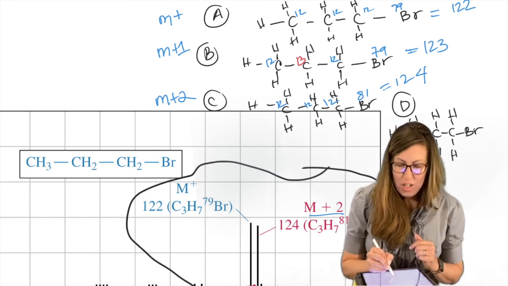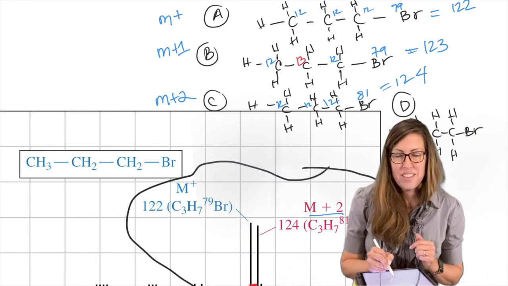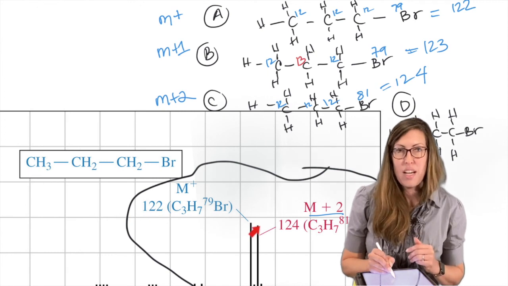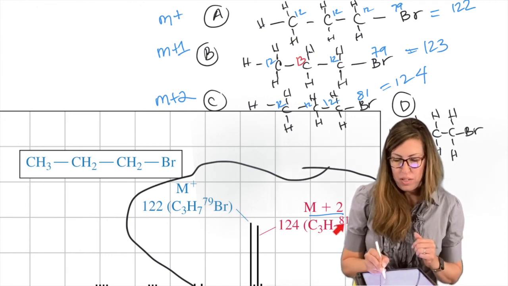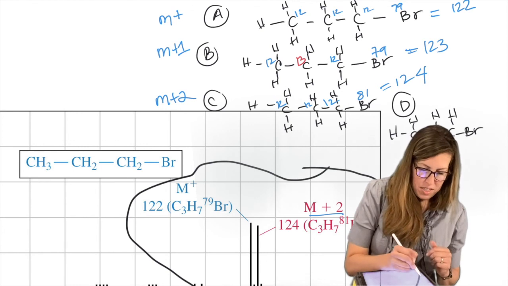The reason this is so short is because that's from carbon 13, the little ones. The tall ones are from a very abundant isotope. So hence the 81. I was going to do that in red to help it stand out too. There we go.